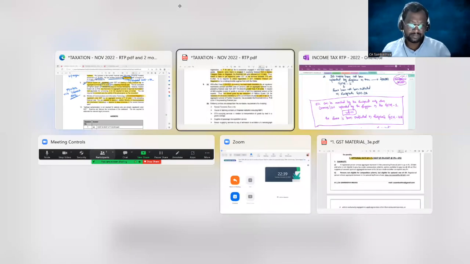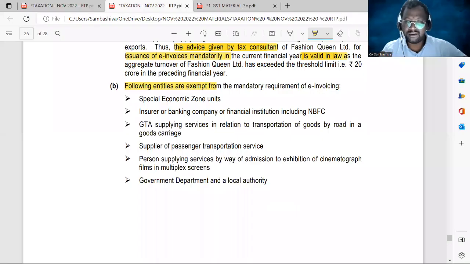So look at the answer. 9B, the following entities are exempt from the mandatory requirement of e-invoicing: special economic zone units, insurance companies, banking companies, financial institutions including NBFCs, GTA service provider only in relation to transportation of goods by road, supplier of passenger transportation services, person supplying services by way of exhibition of cinematographic films in multiplex screens, government departments, and a local authority. So government departments are exempted from the mandatory requirement of e-invoicing.